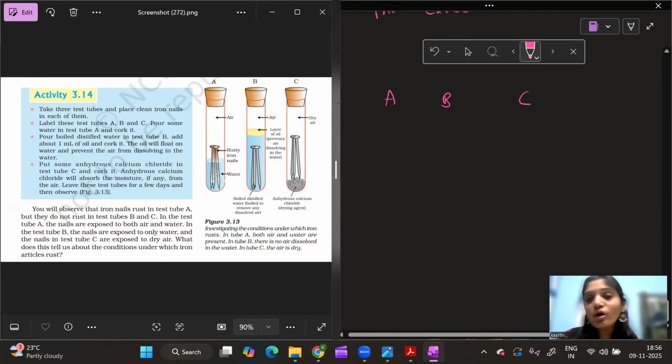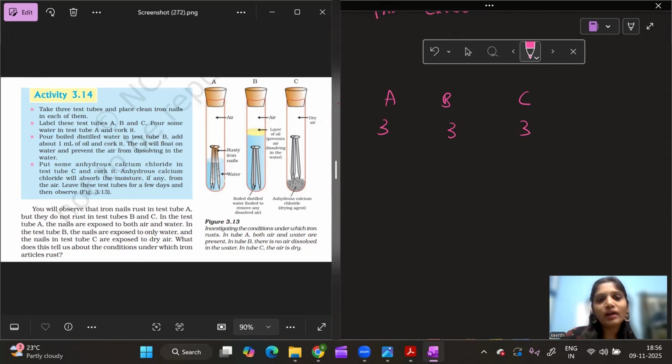In all three test tubes, A, B and C, I have iron nails. Now if you see test tube A, what are the conditions? Iron nails are there, so iron is there. I have water in test tube A because the iron nails are dipped in the water. I also have air in test tube A.